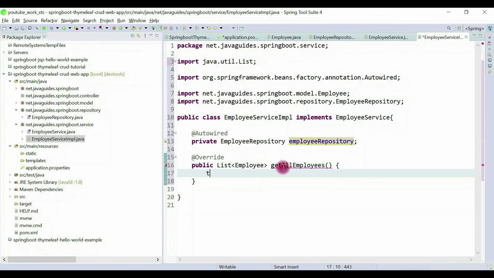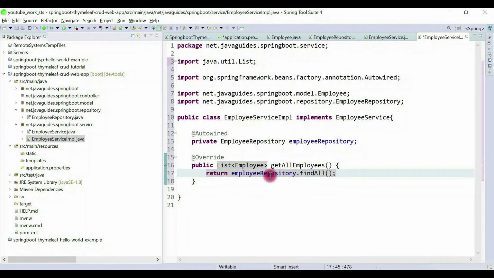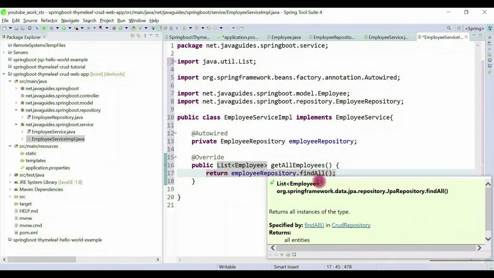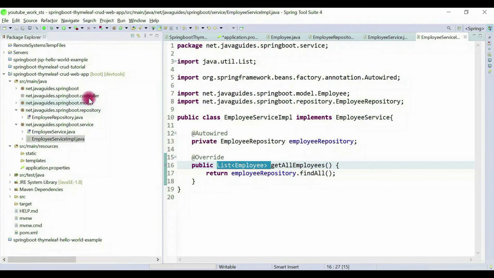Now here we return a list of employees. So return employeeRepository.findAll method. The findAll method basically returns a list of employees. Look at the return type of the findAll method. Great. Now we have created the getAllEmployees method. This will basically return a list of employees to the controller.